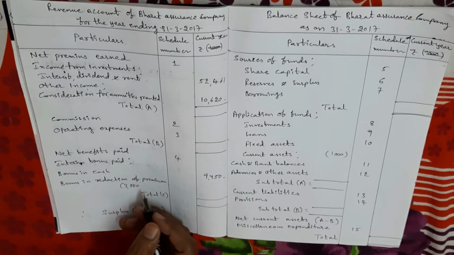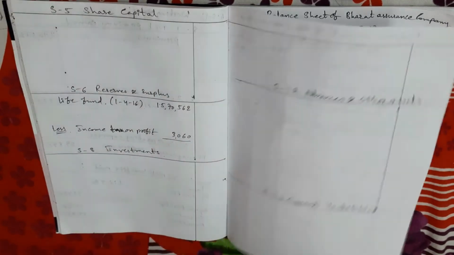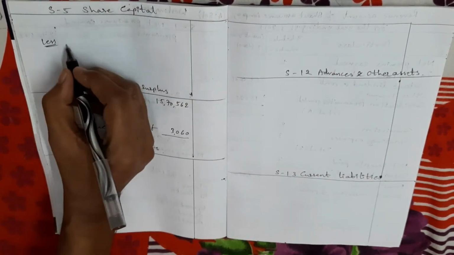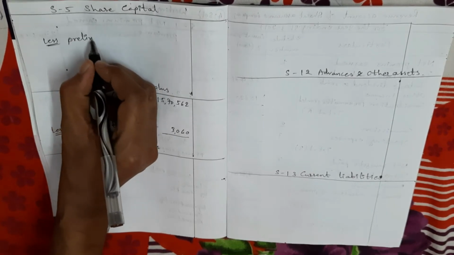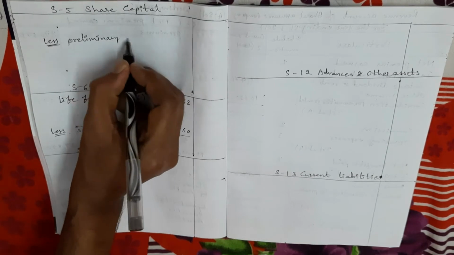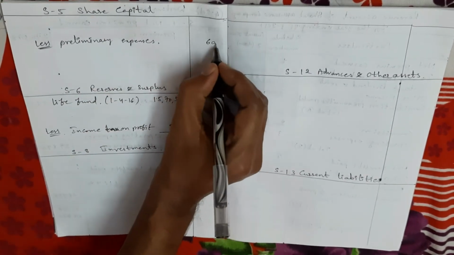Next, preliminary expenses. My dears, preliminary expenses we adjust to capital. What is the capital schedule? Yes, schedule number 5. We deduct preliminary expenses from the total capital amount. The preliminary expenses amount is given as 600 rupees.